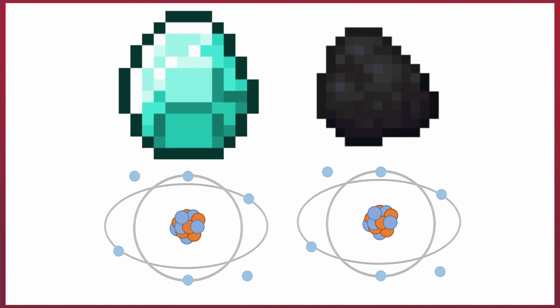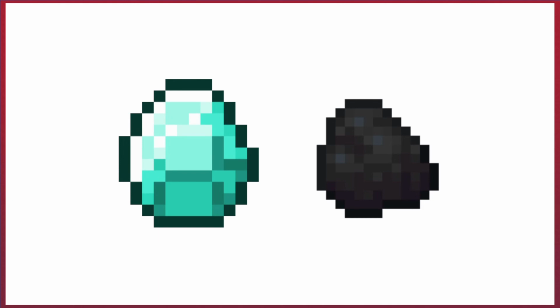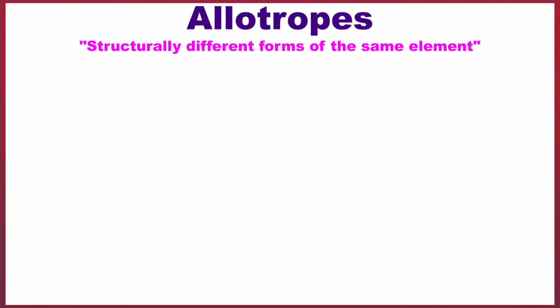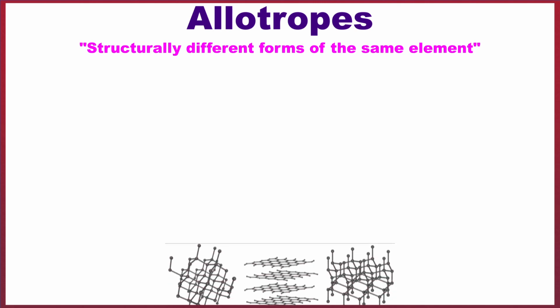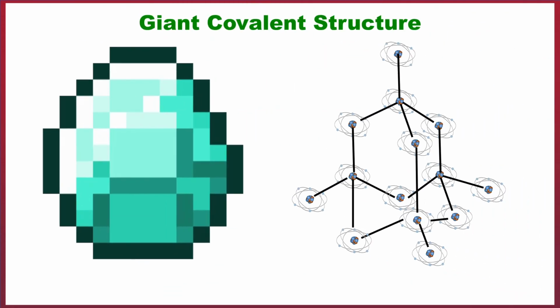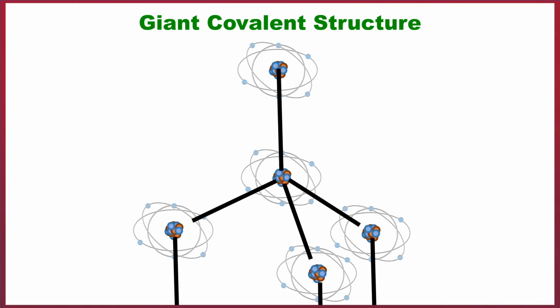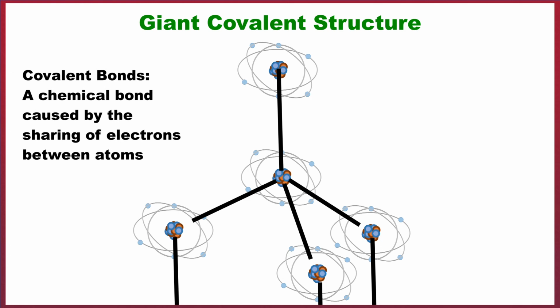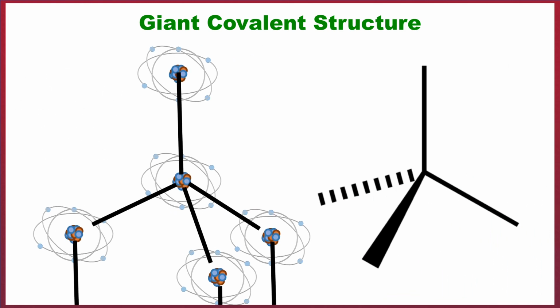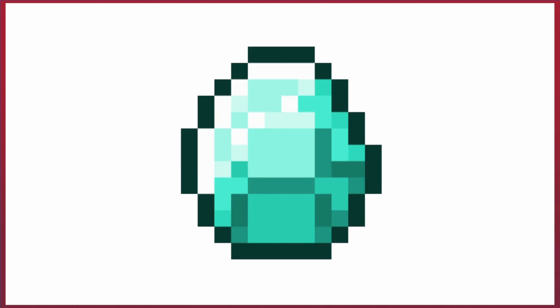Now, you may be wondering why coal and diamond look so different. Well, it's because they're two different allotropes of carbon. Allotropes are structurally different forms of the same element, and carbon is capable of making many different types of allotrope. Diamond is a giant covalent structure. This means that each carbon atom is joined to 4 other carbon atoms by the use of covalent bonds. These atoms form a regular tetrahedral structure, which is what gives diamond its incredible hardness.